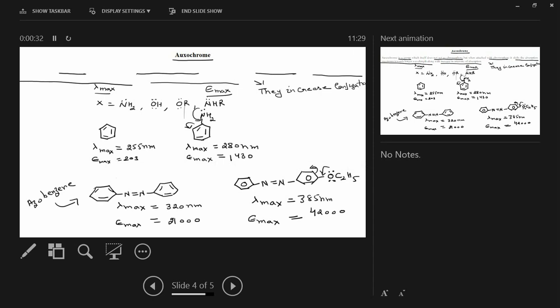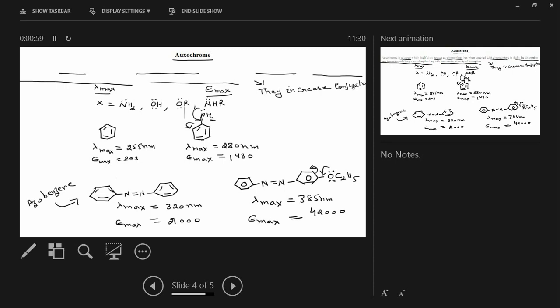In this video lecture we have discussed the effect of conjugation on UV visible spectroscopy, and we have seen that due to conjugation the lambda max value, or the absorption maxima, always shifts towards the longer wavelength due to the decrease in energy gap between HOMO and LUMO.